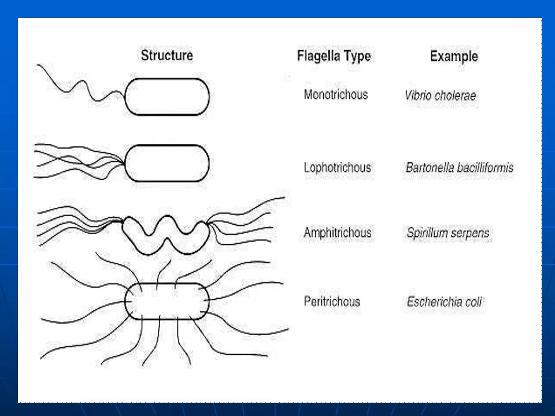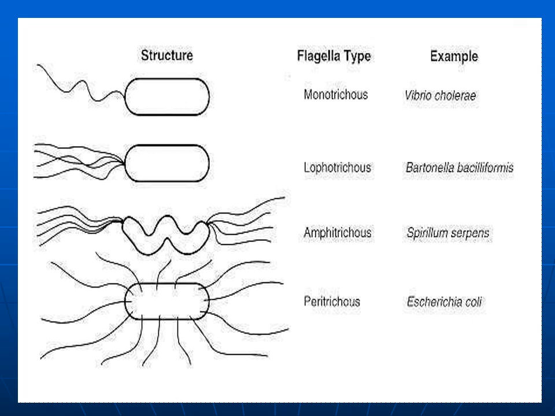In this slide, you can see the monotrichous. The flagellum is present at one end of the bacillus. Example is Vibrio cholerae. The next flagella type is lophotrichous, in which you will see a tuft of flagella at one pole of the bacilli. Example is Bordetella. The next type is amphitrichous, in which you will see a tuft of flagella on either side of the bacteria.